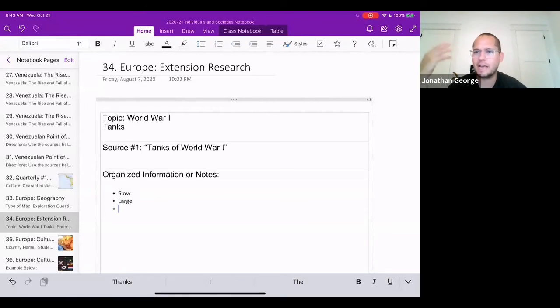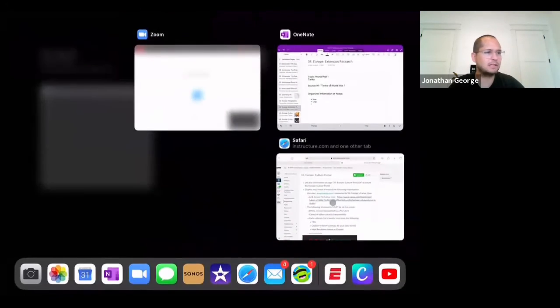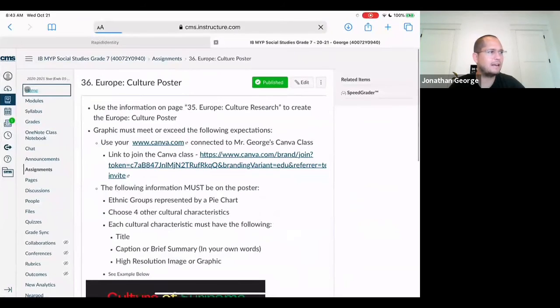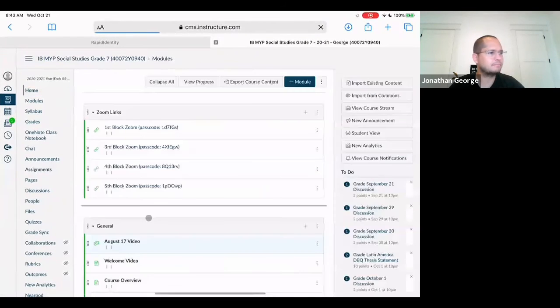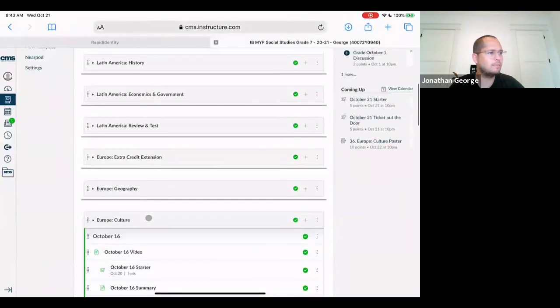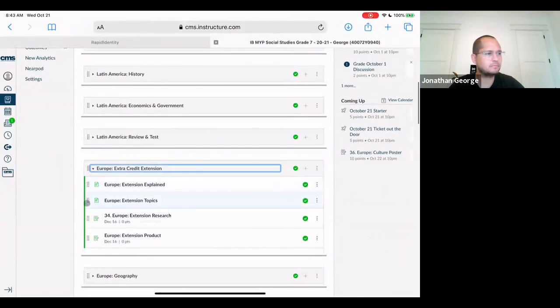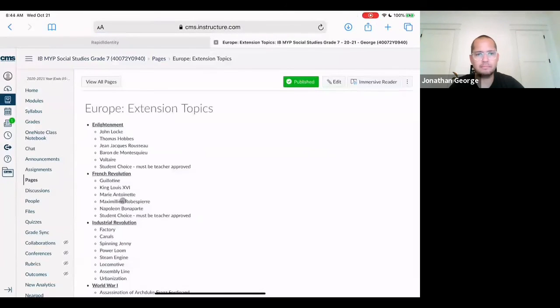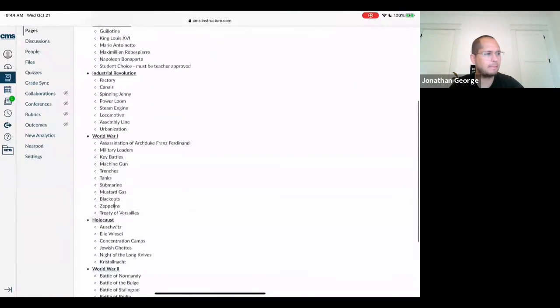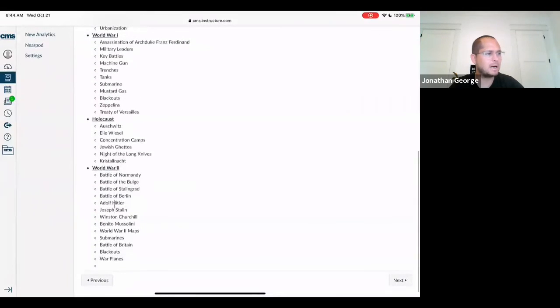So when I get to creating, maybe I'm going to build a tank, right? Not a life-size tank, but a model tank for my product later on. I at least have all that information here available to me. That's just an example of something you could do. And I put a lot of topics that you could choose in Canvas. If we go to Europe, extra credit extension, topics, there's a lot that you can choose from related to different time periods or different things in Europe. So keep that in mind.